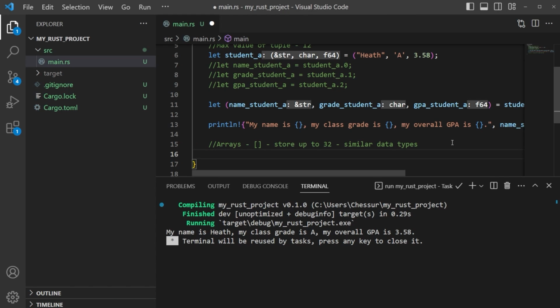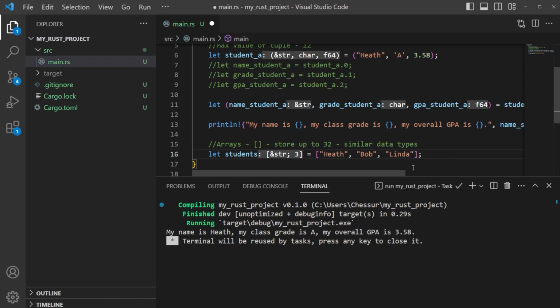So we could say something like let students, in this case, and we can have let students equal to all the same data types, right? We could say like I've got a student named Heath, and then we've also got another one named Bob, we've got one named Linda, and so forth, okay? And those are our data types.